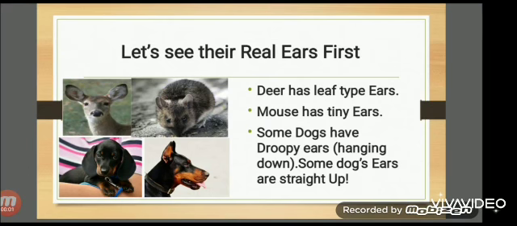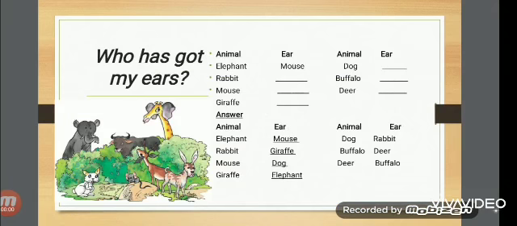Here in this picture we can see that deer has leaf type ears. Mouse. It has tiny ears. Some dogs have droopy ears. Droopy means hanging down, downside. Okay. Some dogs' ears are straight up. So all of you now understood which animal has which type of ears, right?